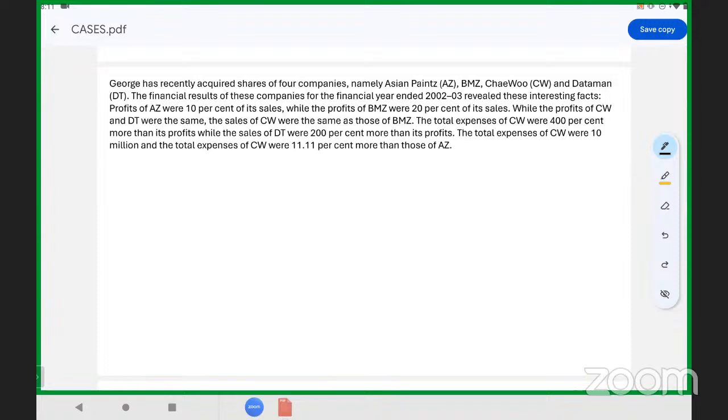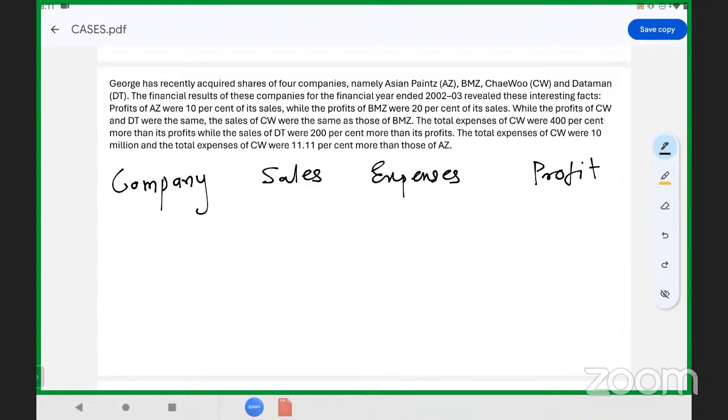I will give you one hint on how to solve this: write the company name, then the total sales, then expenses and profit. Put it down into a table, so it will be easier for you to understand.